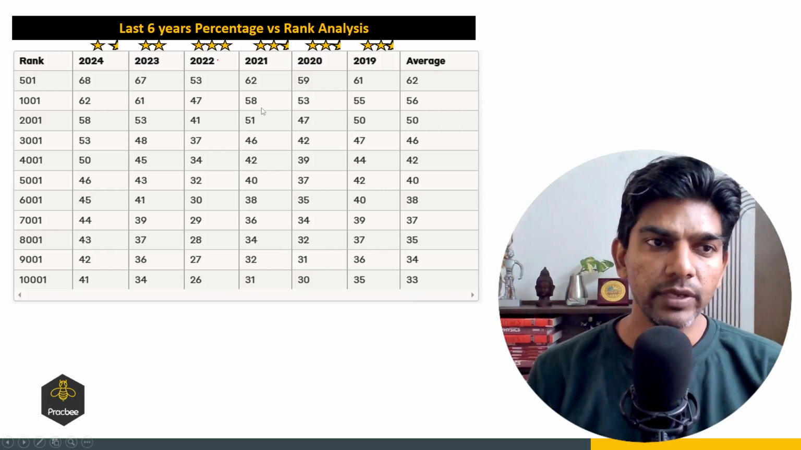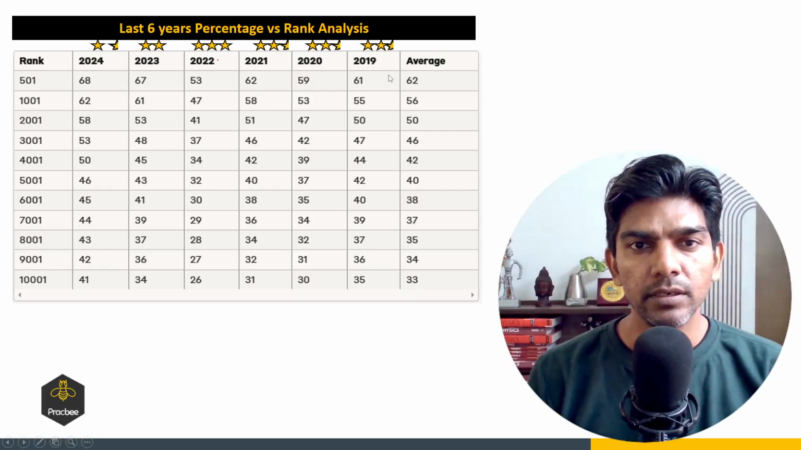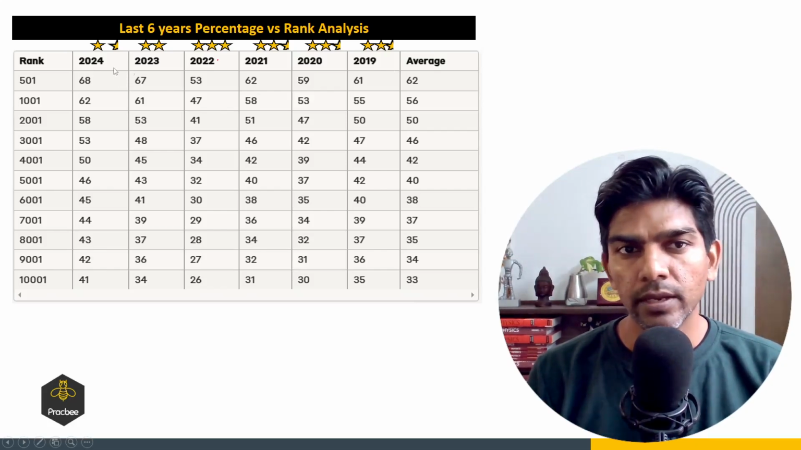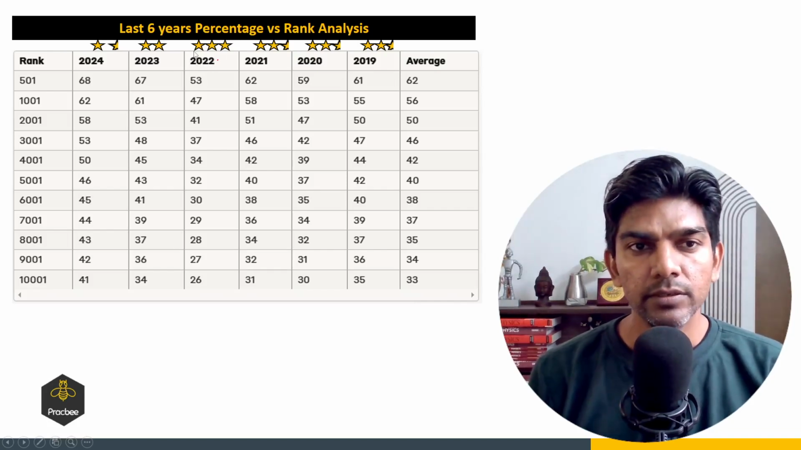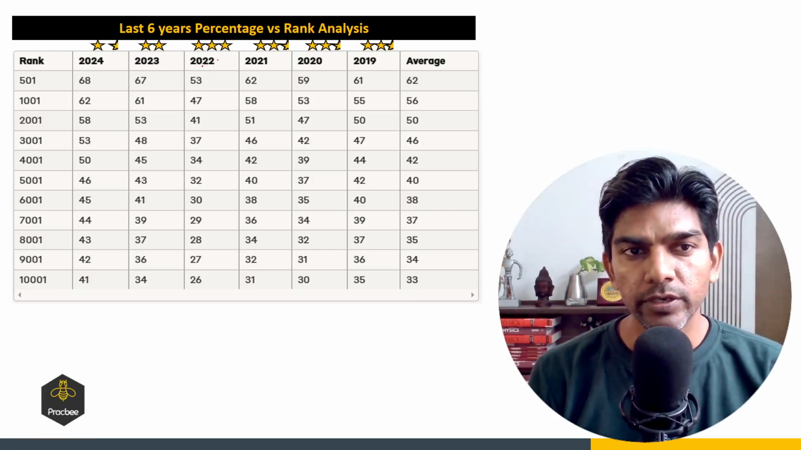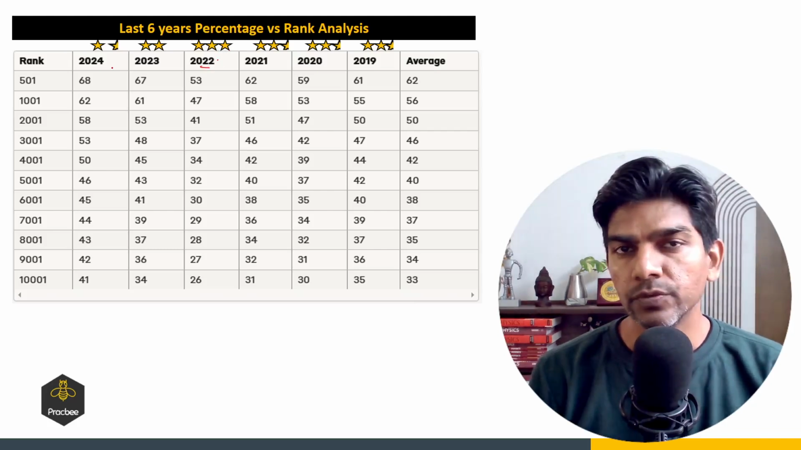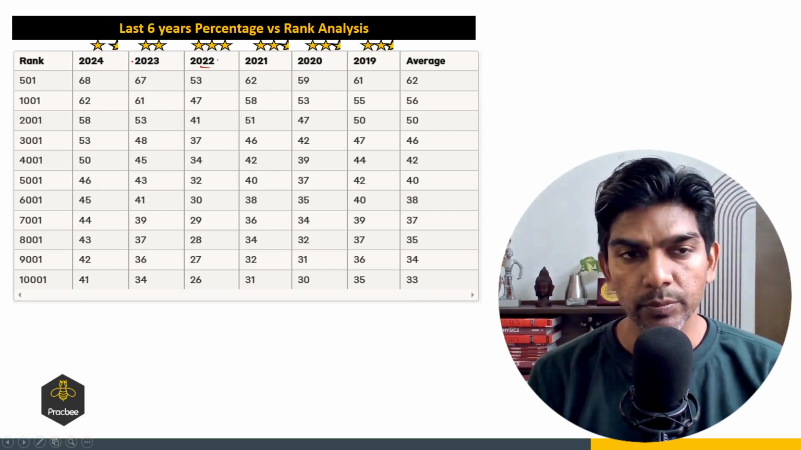So here I've mentioned the data from 2019 to 2024, and more the stars means more the difficulty. So for example, 2022 we have 3 stars, so it is quite tough, whereas 2024 is 1.5 stars, so we can say it is relatively easier as compared to other papers.